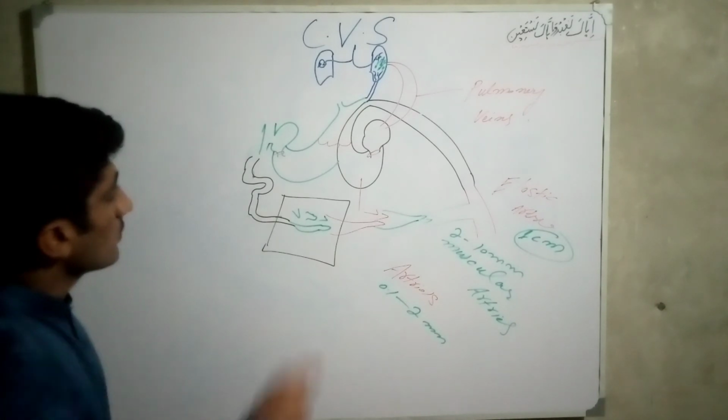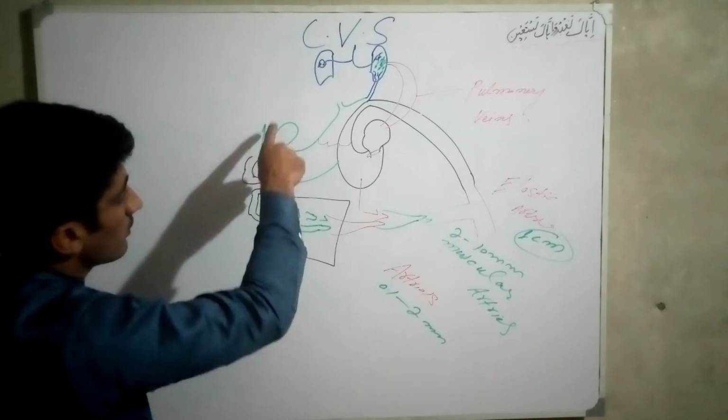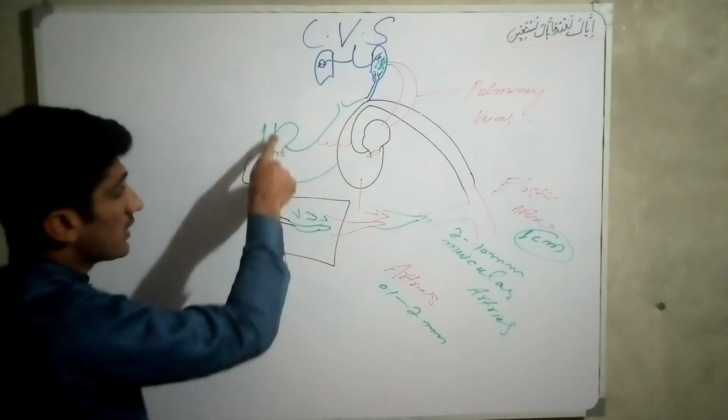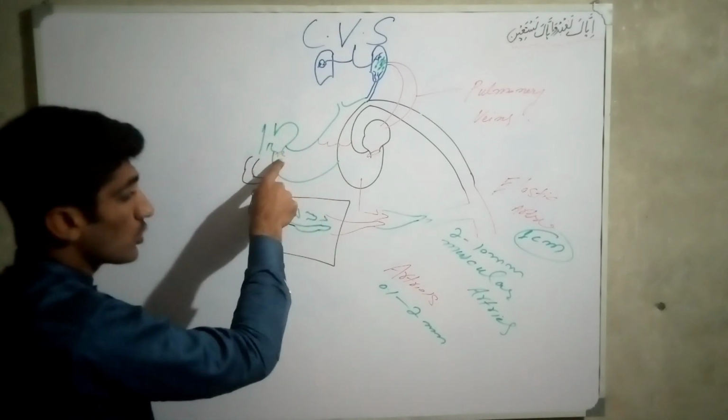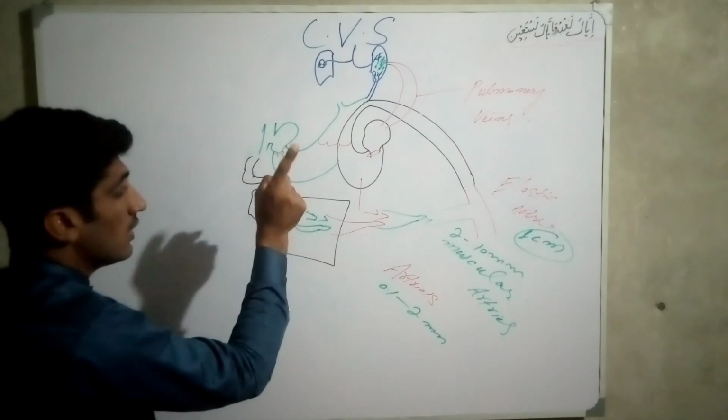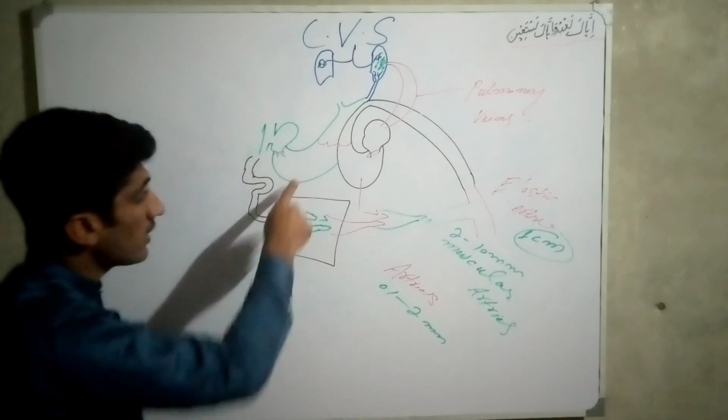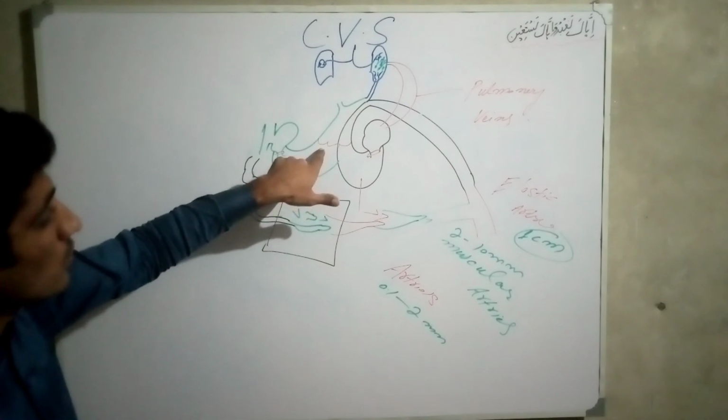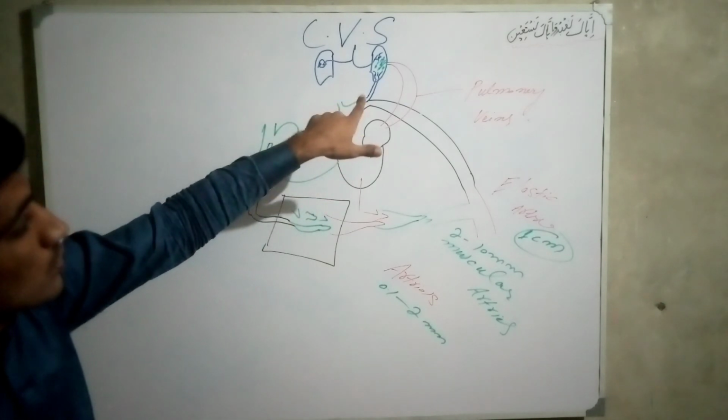The blood comes from the body through the superior vena cava and inferior vena cava to the right atrium, and then through the tricuspid valve goes to the right ventricle, and through the pulmonary valve goes to the pulmonary artery, and then goes to the lungs.